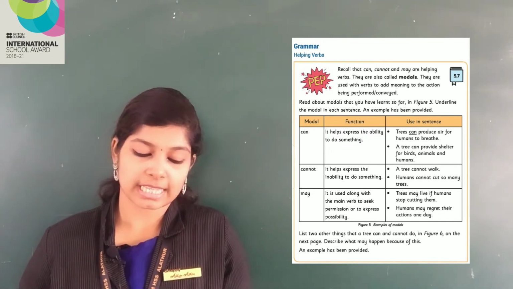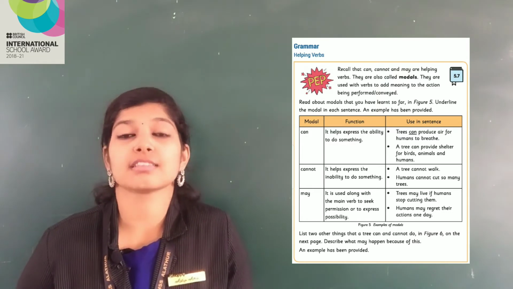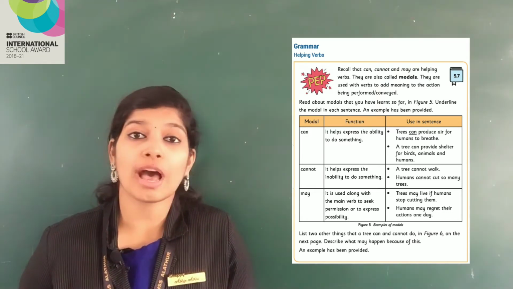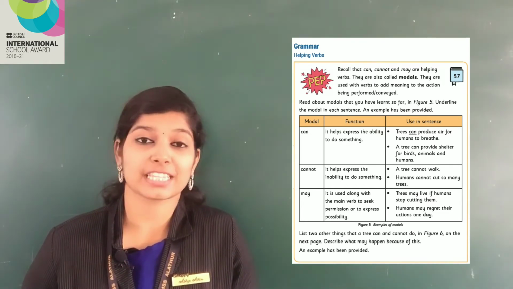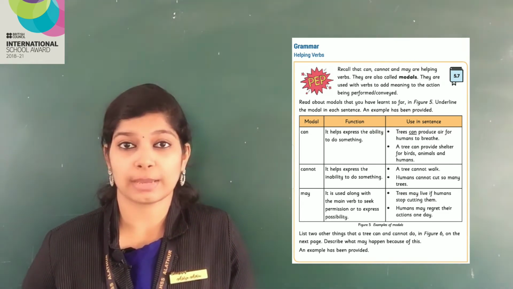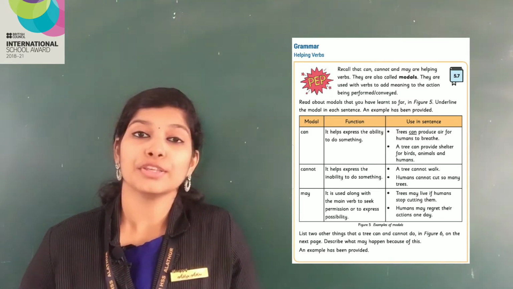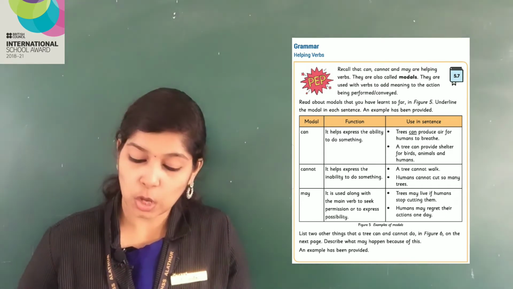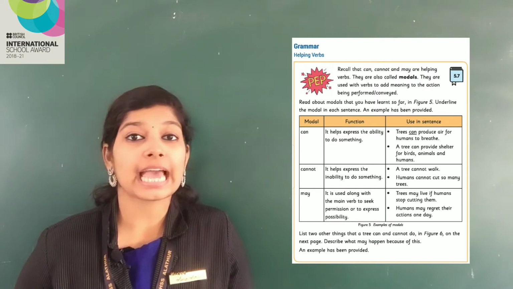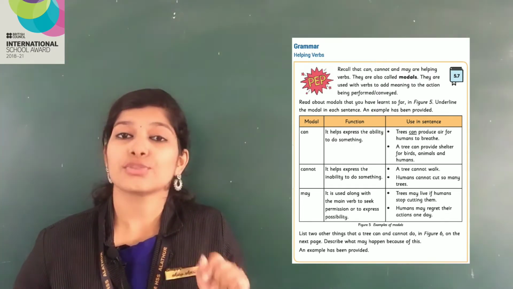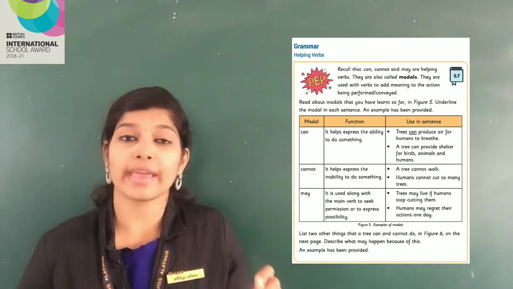Second one is cannot. It helps express the inability to do something. As I said, if somebody asks you, can you swim? If you don't know how to swim, you will say, I cannot swim. It shows that you are unable to do something. Use in sentence: A tree cannot walk. Humans cannot cut so many trees. Can trees walk? No, trees cannot walk. Humans cannot cut so many trees.